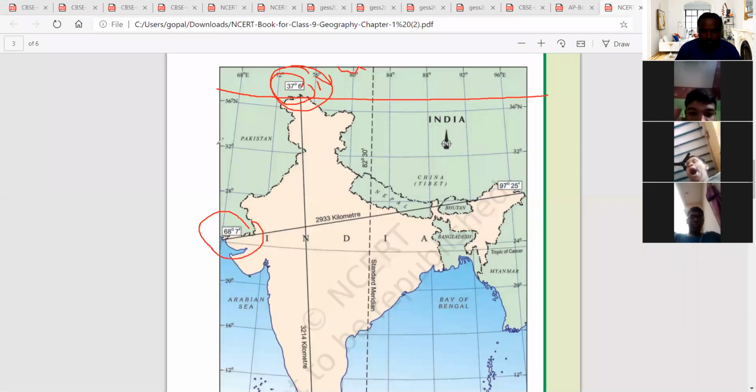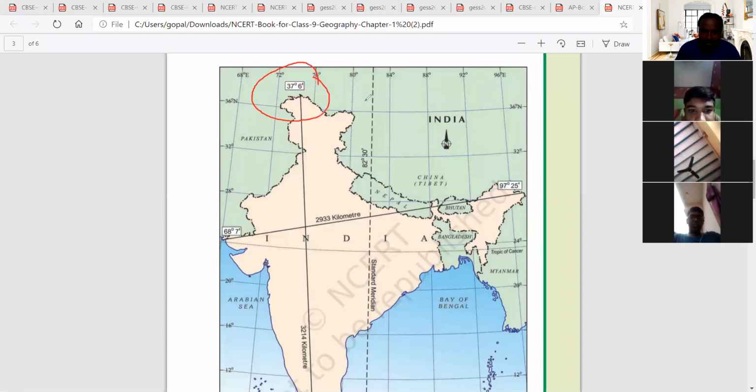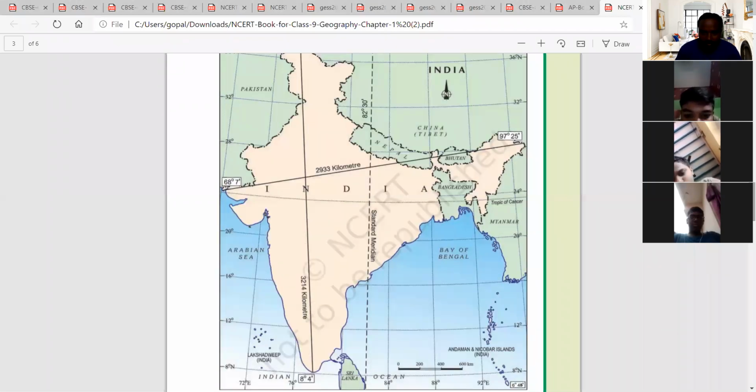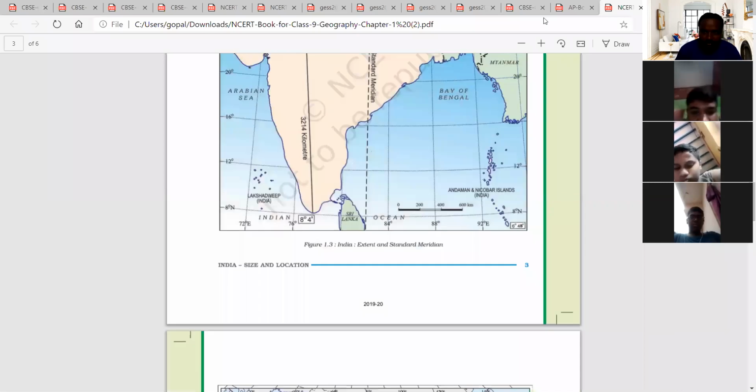This is the longitude. Don't confuse between latitudes and longitudes. This is a latitude; if you draw a line like this from here to here, that is 37 degrees 6 minutes north latitude. Next, on the southern side, since it is a big map, we can see the line passing like this.